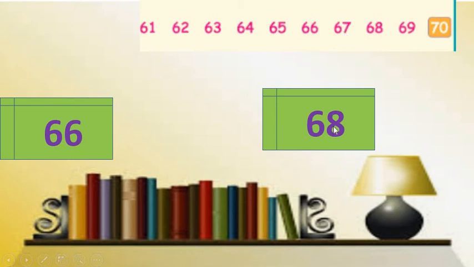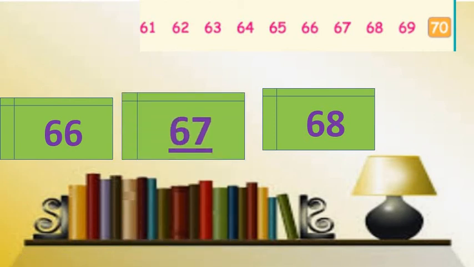Our next number is 68. So before 68 there is number 67. So we can say that 67 is the between number of 66 and 68.